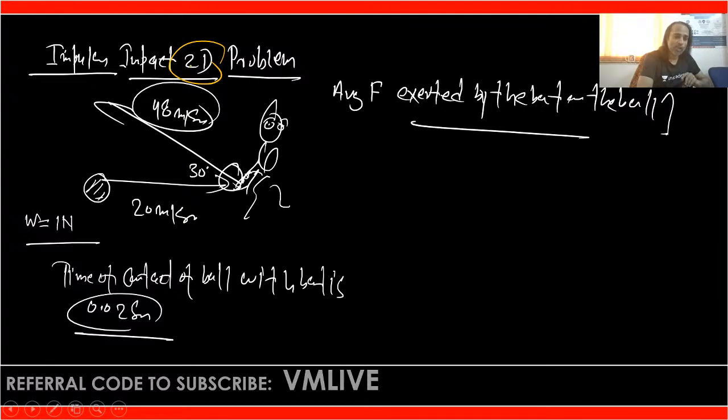Clear? In along the x-axis, along the y-axis. It means along the horizontal, along the vertical. Because whatever average force is there which is applied by the bat on the ball, that is at an angle. It means what?